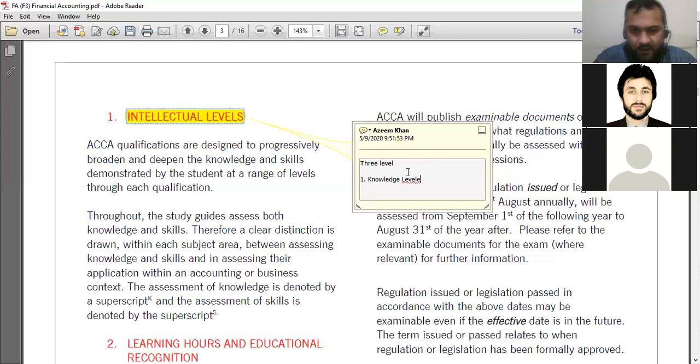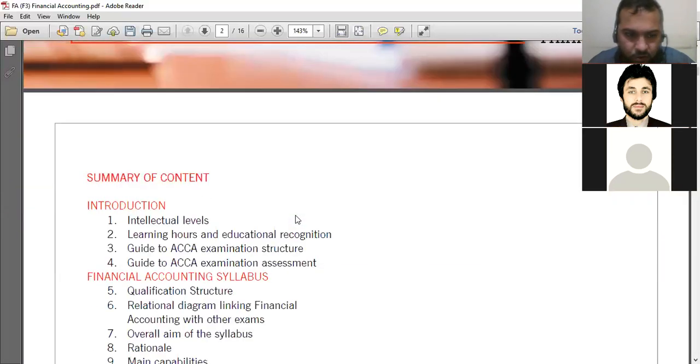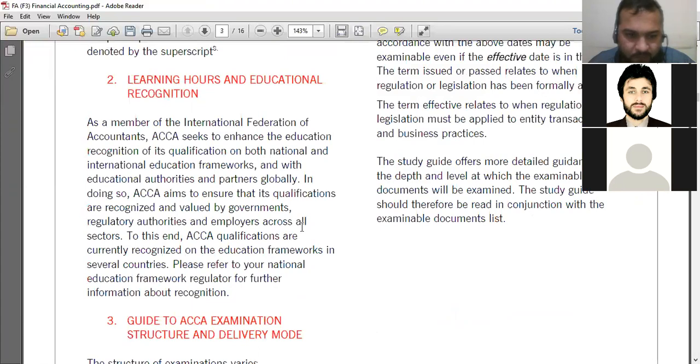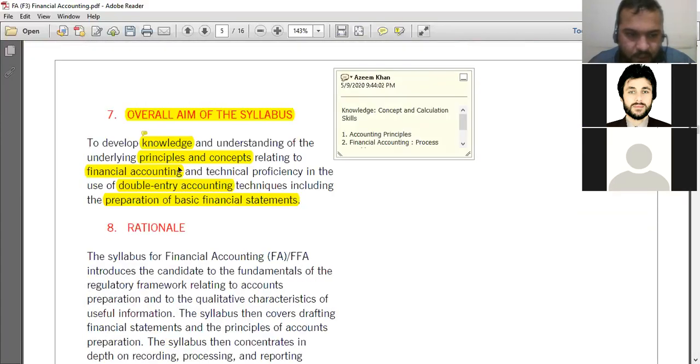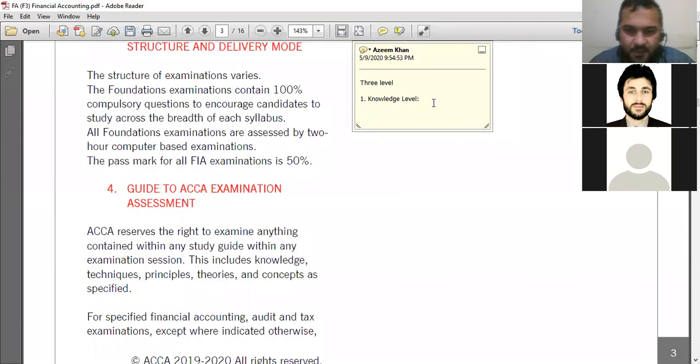So the first one we have is the knowledge level. If you look in the starting of the objective of the financial accounting, or we say overall aim of the syllabus, they have mentioned that we have to develop the knowledge. It means that financial accounting is the knowledge level paper. Look, they have mentioned here to develop the knowledge. So it means that F3 is the knowledge level paper, means the first level in the ACCA.